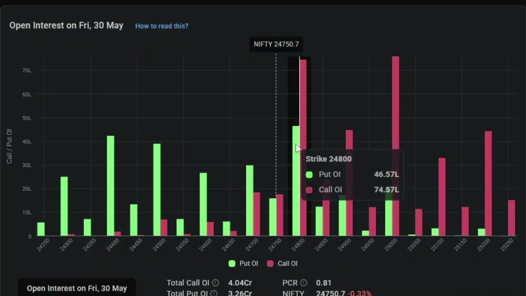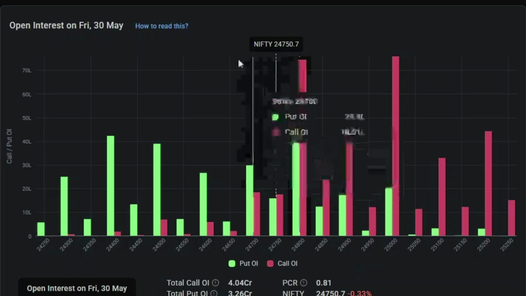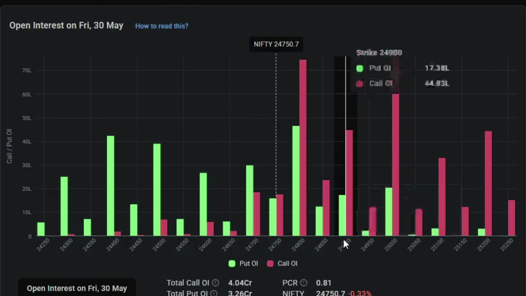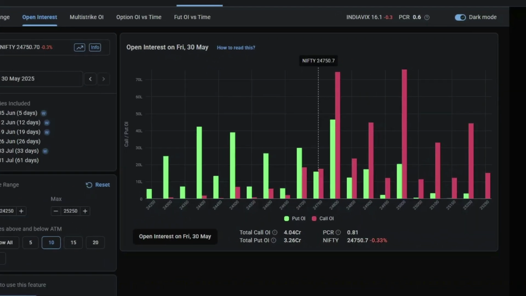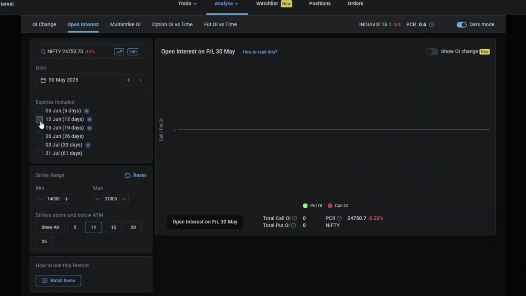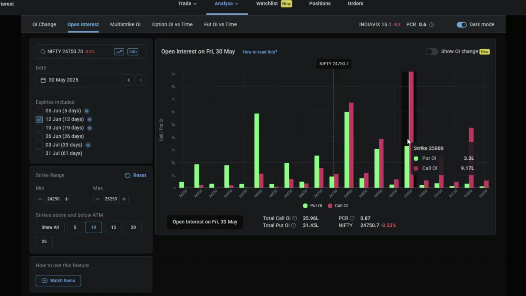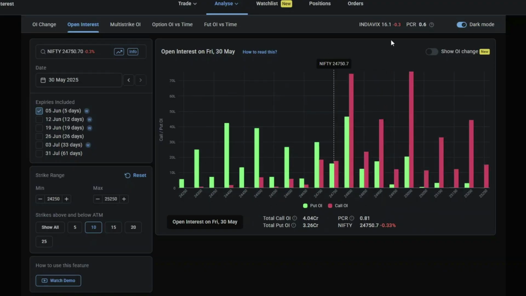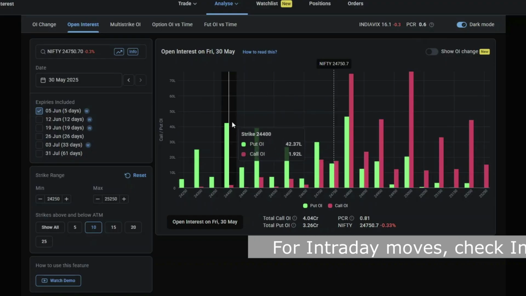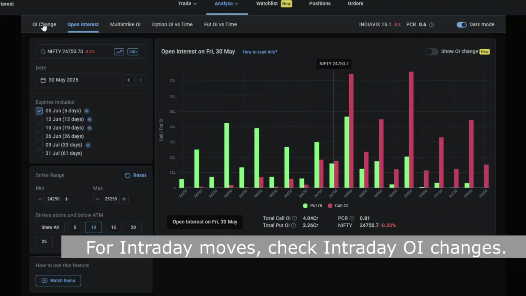At the same time, put writers, 46.57 lakh put writing is there. So these many people are confident. So this is the overall OI data. But if you look at the same time 12th June, the call writing and put writing might be different. So this is the overall call writing. For any kind of intraday movements, we also need to check for the intraday change.